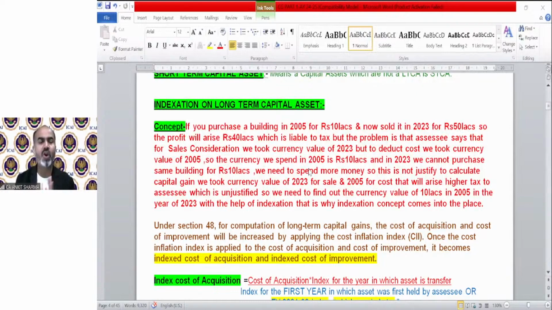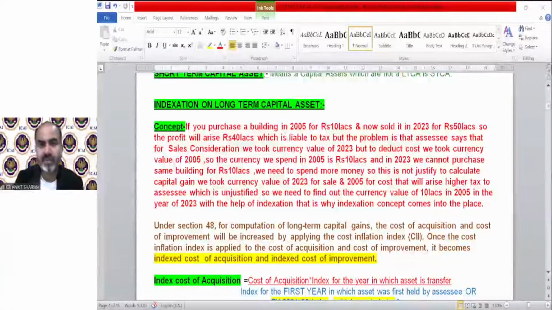Indexation. What is the meaning of indexation? Let me explain it in very simple language. That's why I have made a very simple example for you that will help you understand the concept of indexation. Then we will see the implication. First of all, I need to make you understand the concept of indexation. What is the basic purpose of indexation?